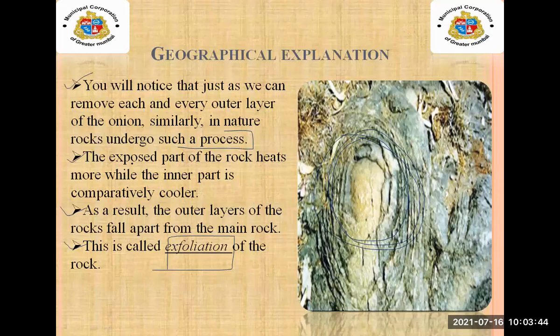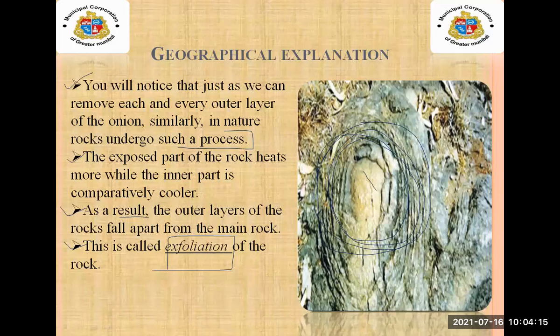whenever the exposed part of the rock heats more, when the outer part of the rock heats up, at that time the inner part becomes cooler. The inner part will be cooler, and the external part of the rock gets more heat. The result is that the outer layer of the rock falls apart from the main rock.